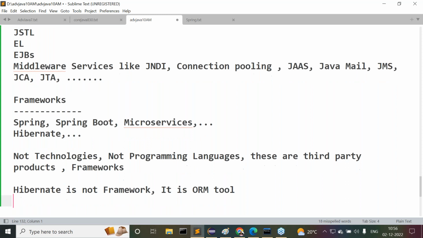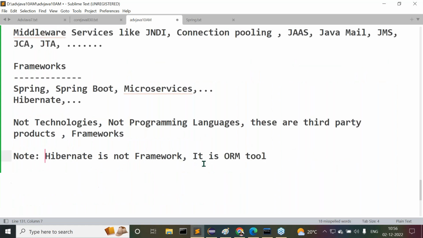No, Hibernate is a specification. What is the specification here? No, Hibernate is not even a framework. It's a product. What product is it? It's an ORM product, an object relational mapping product. So these are the things we are going to understand here.